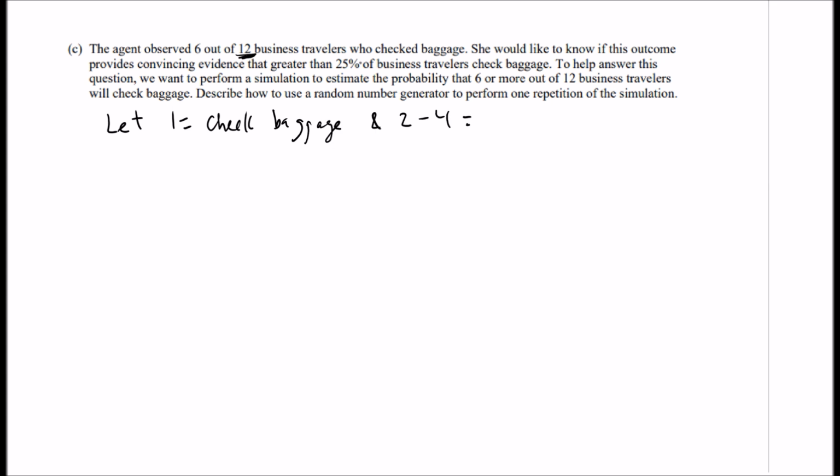And 2 through 4 equals don't check baggage.